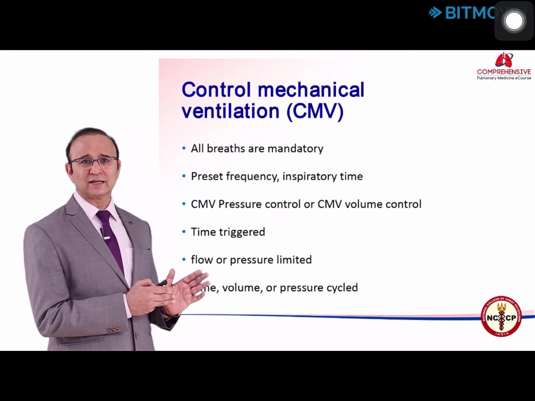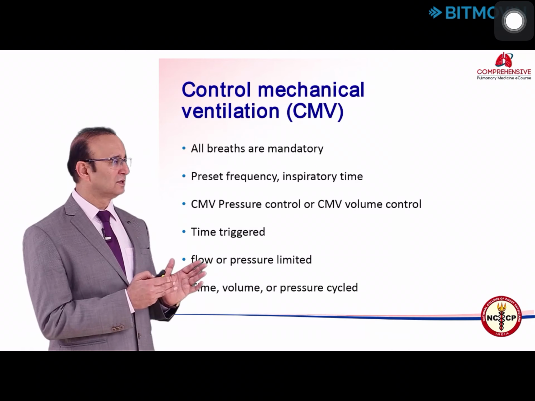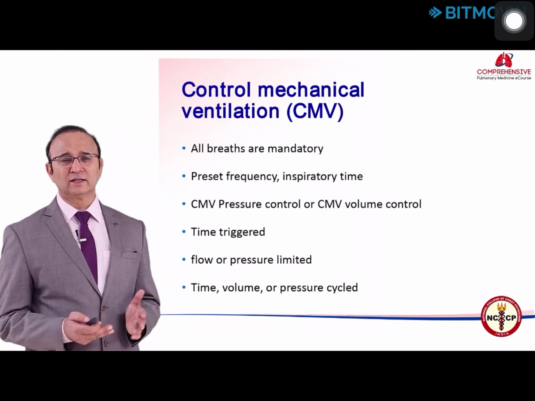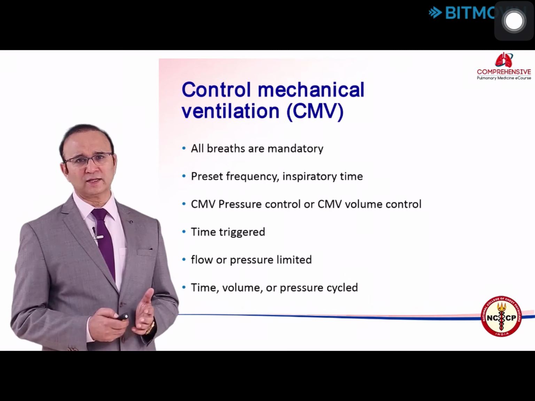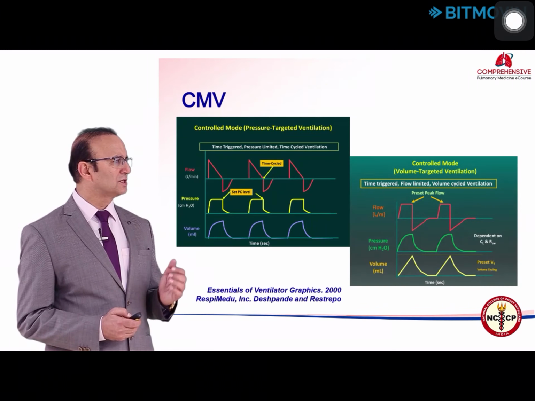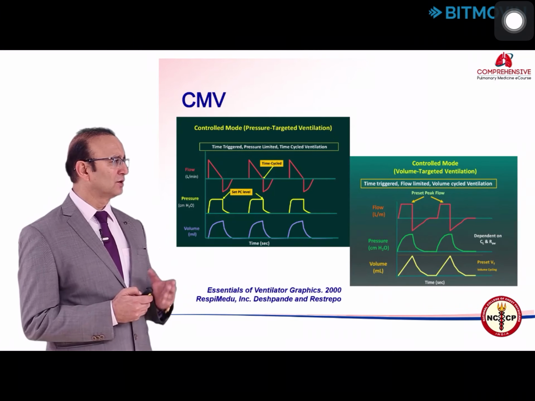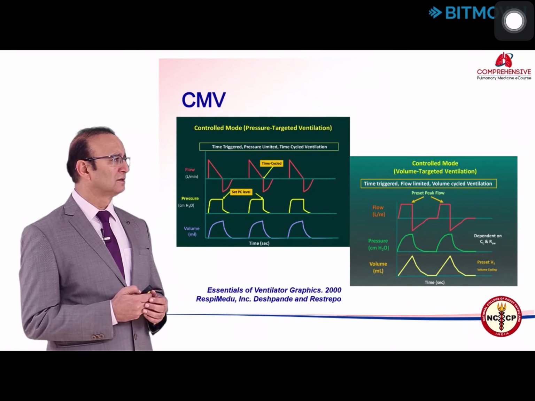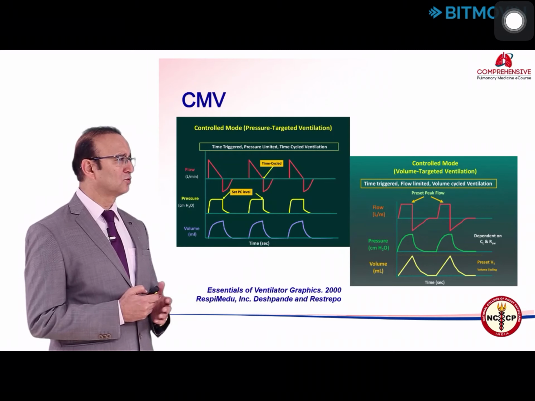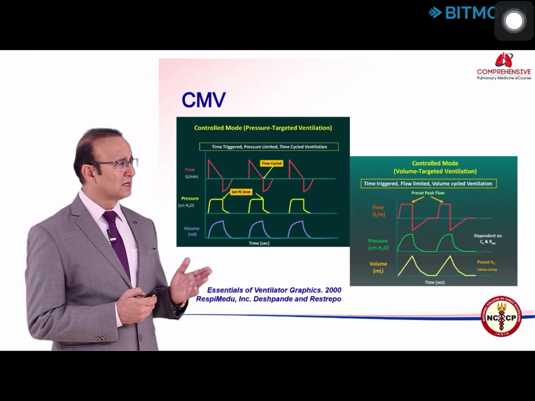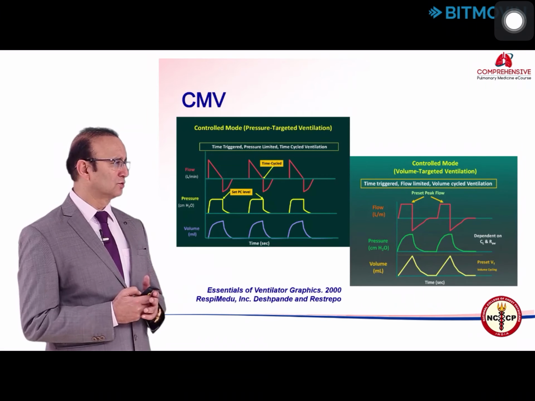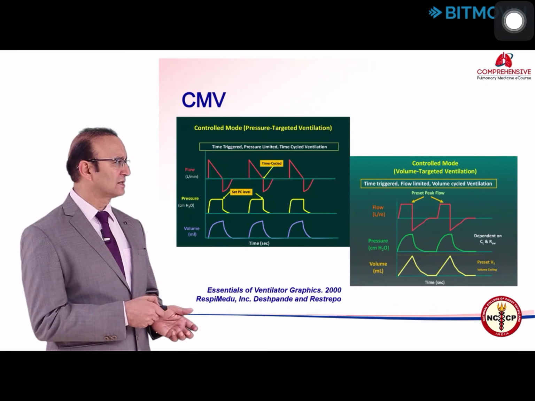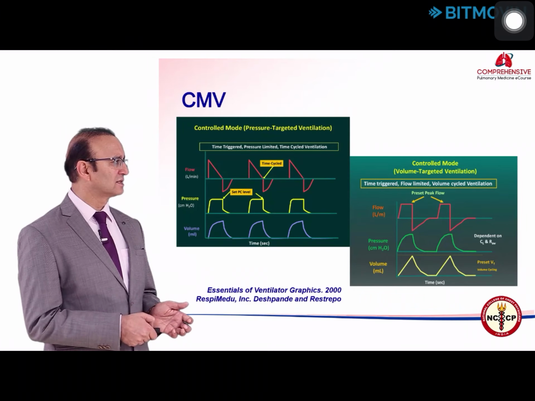And they will be time cycled if it is a pressure controlled breath, and it would be volume cycled if you are giving a volume controlled breath, or in fact that is also time cycled. As you see in this graphic, which is showing on the left side a pressure targeted ventilation, CMV pressure control, and on the right side CMV volume control. The x-axis is time and on the y-axis there is flow, pressure and volume.